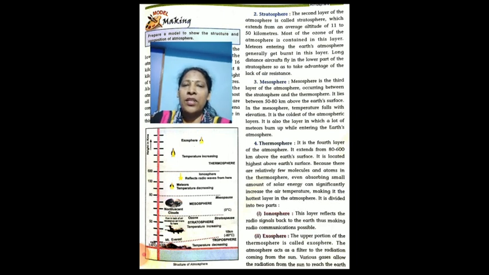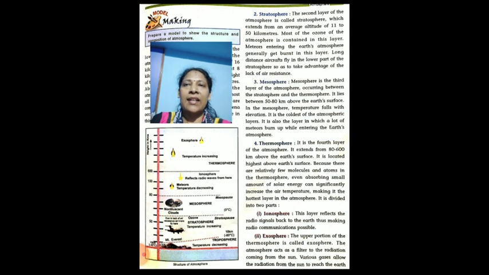The third one, mesosphere. The mesosphere is the third layer of the atmosphere, occurring between the stratosphere and the thermosphere. It lies between 50 to 80 km above the Earth's surface. In the mesosphere, you can see that temperature falls with the elevation. As you go higher, the temperature starts falling. So you can see in the picture, it is the coldest of the atmospheric layers. It is also the layer in which a lot of meteors burn up while entering the Earth's atmosphere.